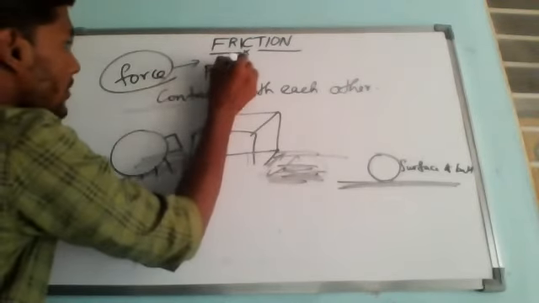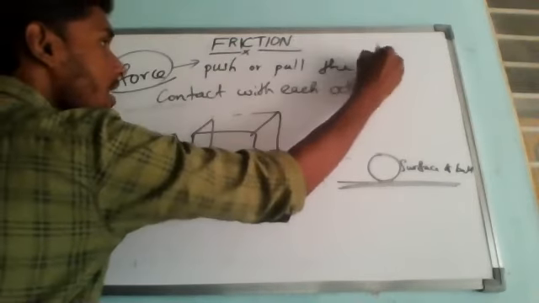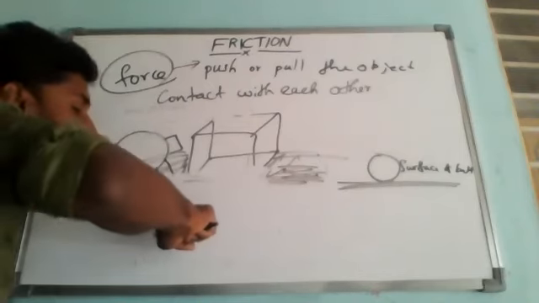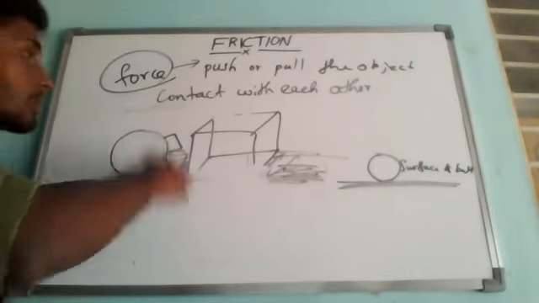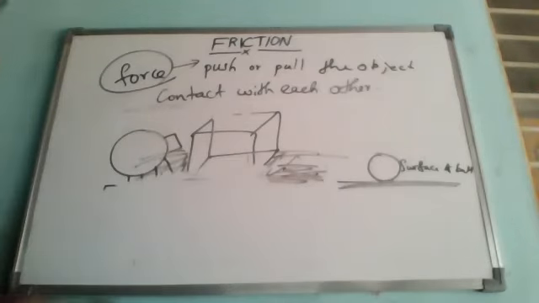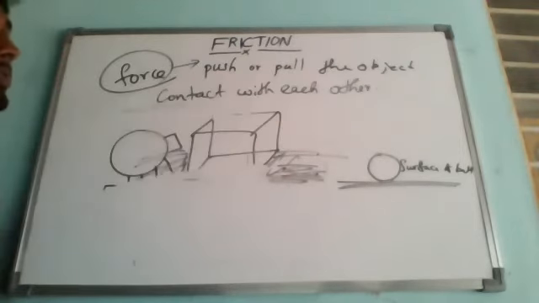Either you push the object or you pull the object, any object, then it is called force. Now I am pushing the object, so this is also force. I am now pulling the object, this is also force. If you do the push or pull over any object, then it is called force.